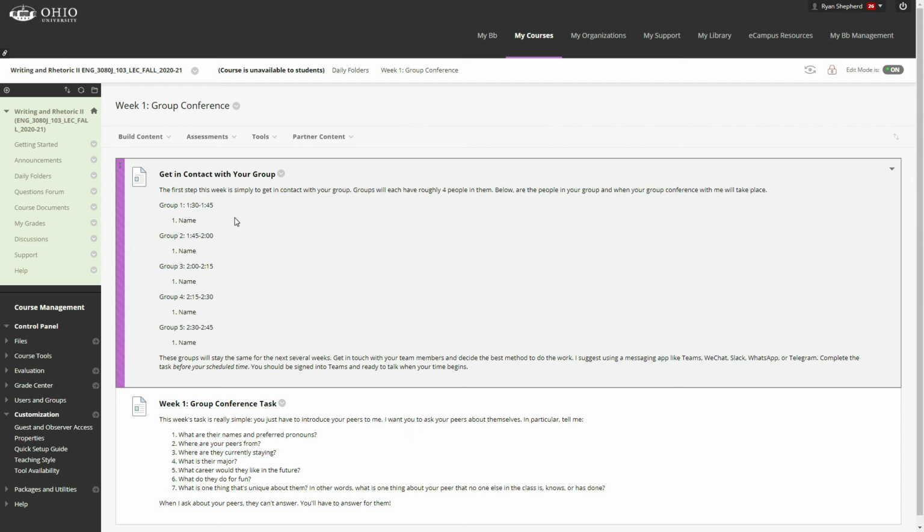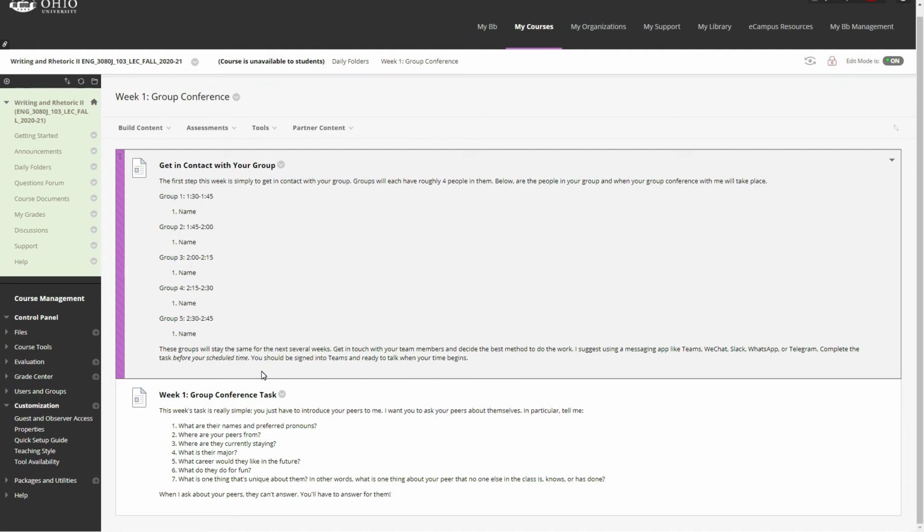Their email addresses will be here as well. And then choose a way to get in touch with each other so that you can prepare for the group conference in advance. There's usually a few things that you will need to do before your group conference starts. So just mark those. There is a little note going into more detail about the group conferences later this week.